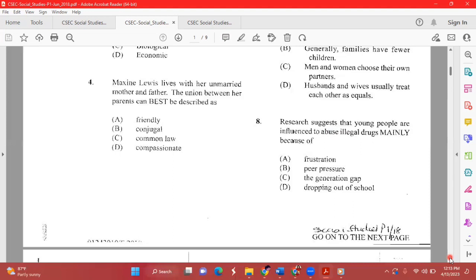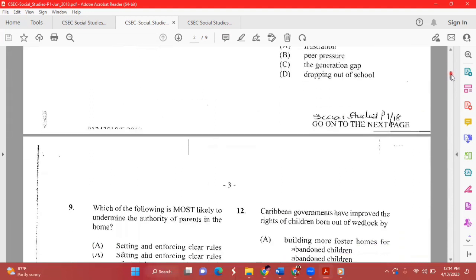While persons might be frustrated in some sense and turn to drugs, frustration may not lead to it because you are frustrated, you are not influenced by anyone. Because you are frustrated, you make up your mind to abuse a particular drug. The generation gap, that answer is a no-no, as well as dropping out of school, that answer is definitely a no-no. So we have to eliminate the wrong answers because the word influence is there as a key term. It would have simply meant that peer pressure would have been the answer, which is B as in boy.